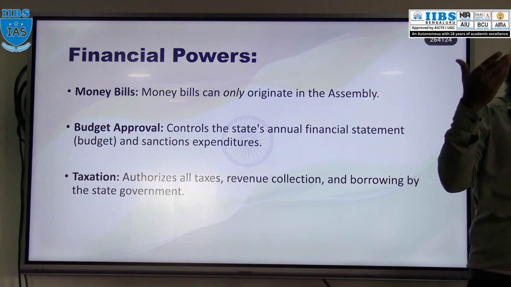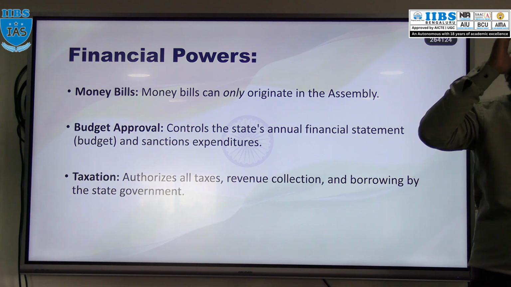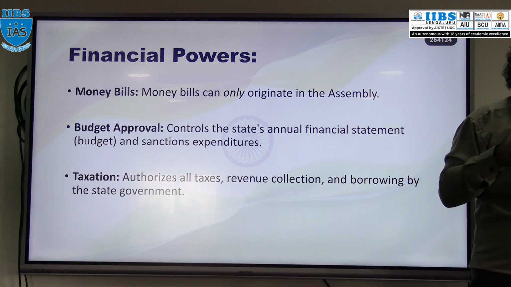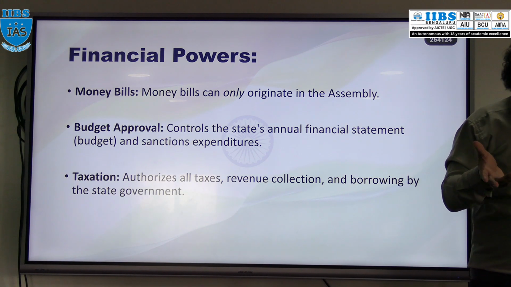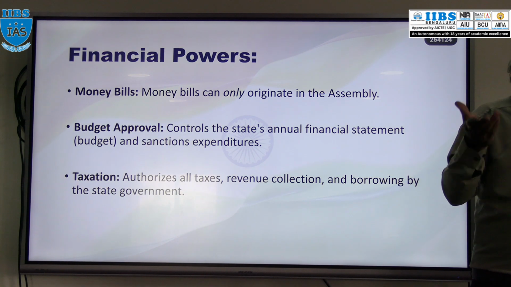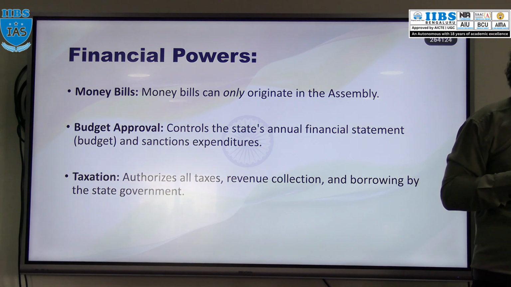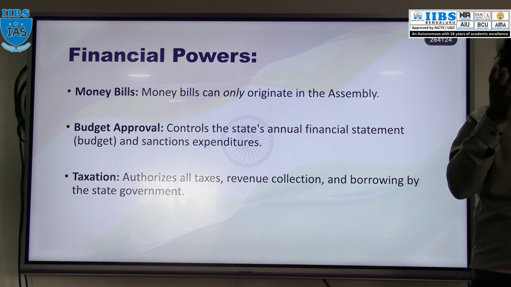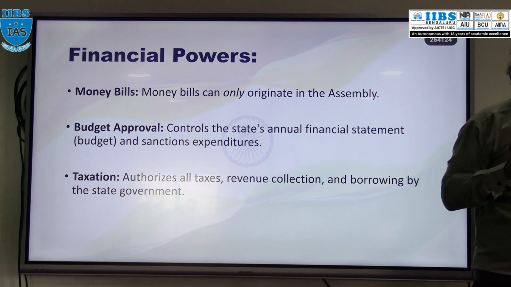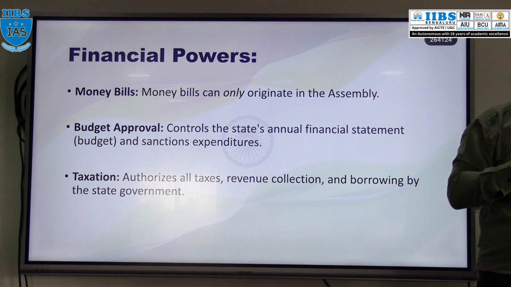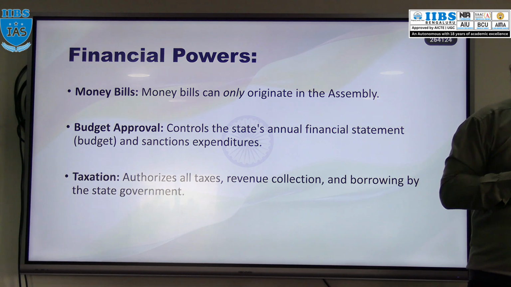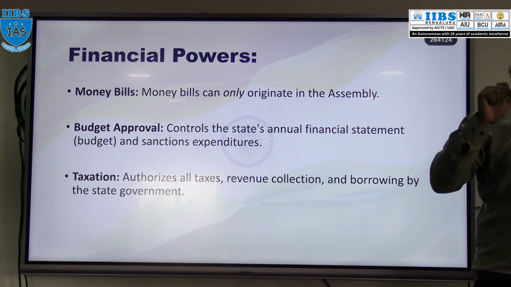First introduction, then discussion, then it is sent to the departmental related committees. Then we have the appropriation bill, then the appropriation act. Then we discuss the cut motions: policy cut motion, economic cut motion, token cut motion. Same here also, same procedure. But if you observe, the assembly has more power related to finance over the council.